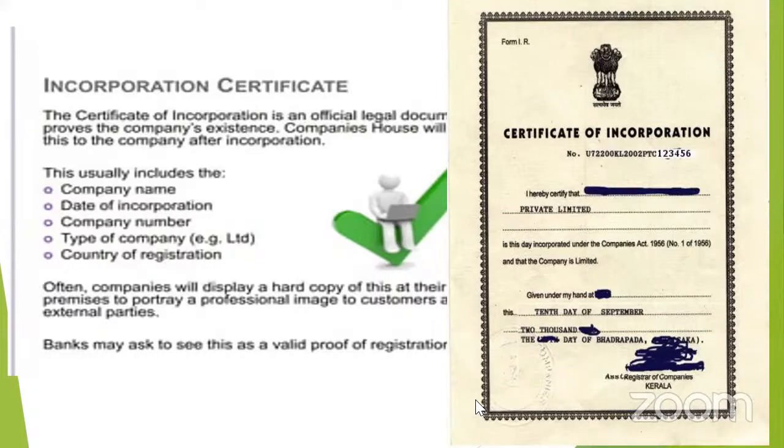So when all the required documents are filed with the registrar along with the requisite fee, a scrutiny will be made. When all the documents are found in order, the registrar will enter the name of the company in the register of companies and issue one certificate, the certificate of incorporation. In the right side slide, you can see the format of this. The date mentioned in the certificate will be the date of incorporation of the company.